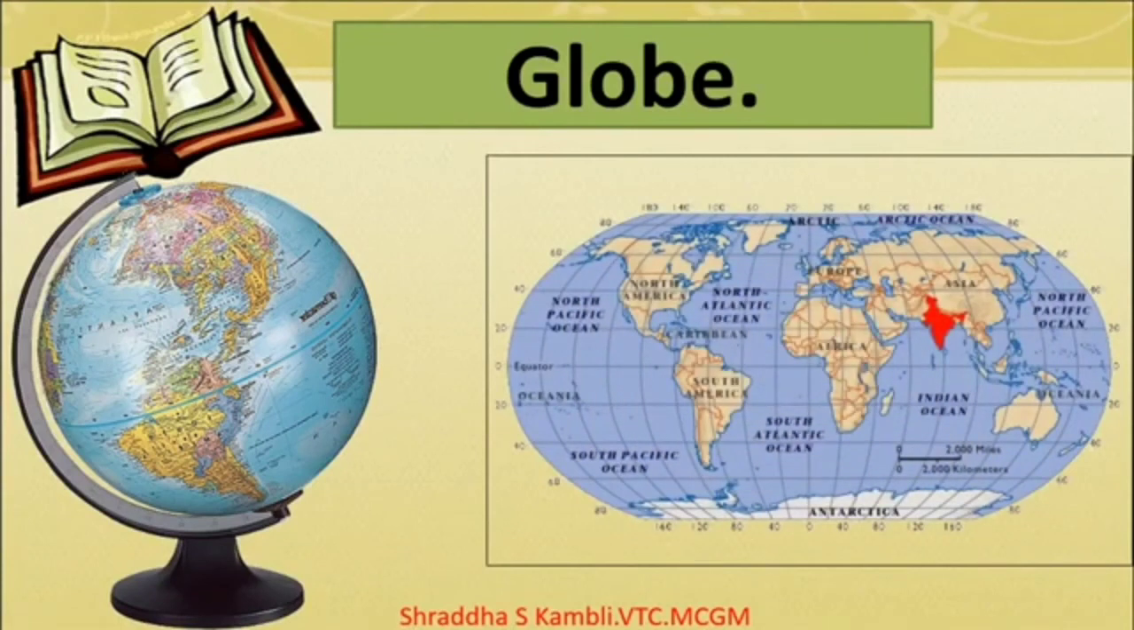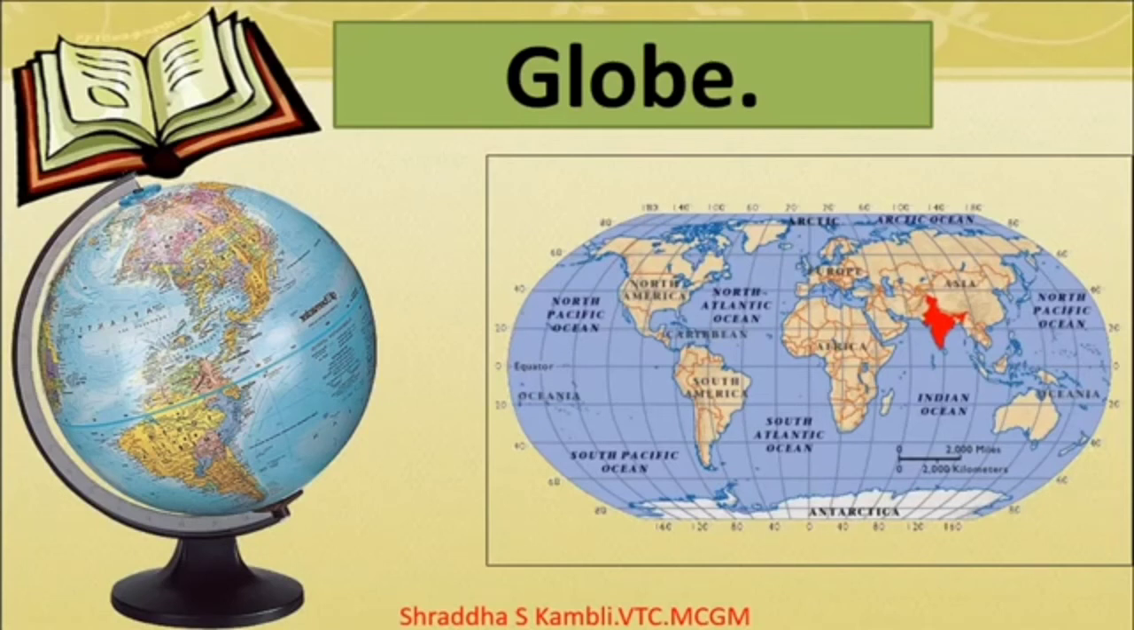Now remember children, these are all imaginary lines. They actually do not exist on the surface of the earth. If you try to go and search for these lines on the surface of the earth, you are not going to find them. Why? Because they are imaginary lines, and they have been conceived just in order to help us find out the location of a particular place.